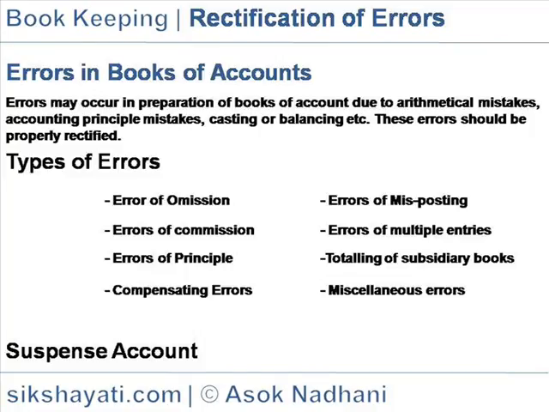Suspense account. If the two sides of trial balance do not agree after the transferring of all ledger accounts including cash and bank account, even after scrutiny, it implies that there are certain one-sided errors in the books of account. The amount of difference in the trial balance is temporarily put in an account known as suspense account. If the debit side of trial balance exceeds the credit side, the difference in the trial balance is transferred to the credit side of suspense account and vice versa.